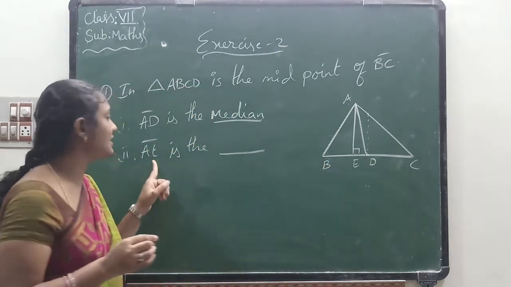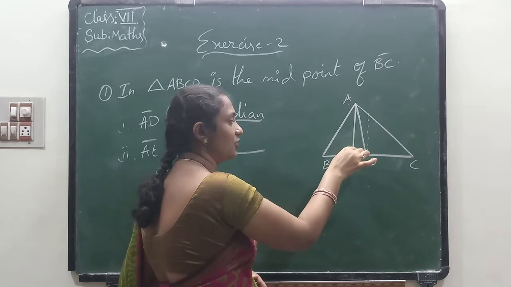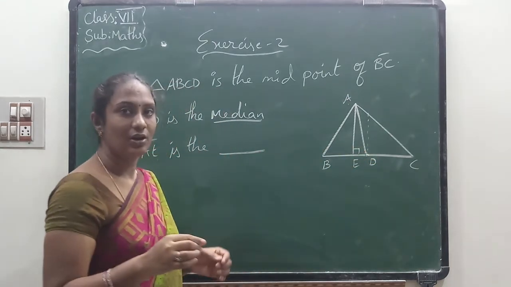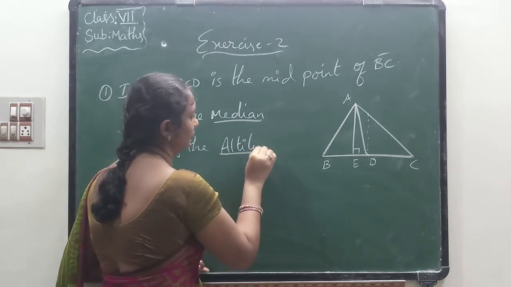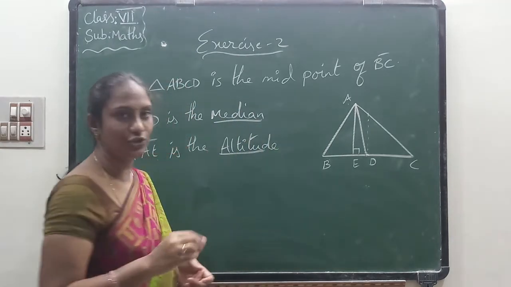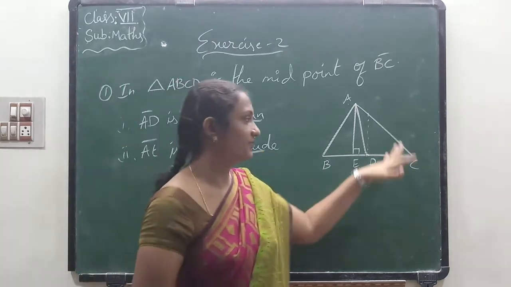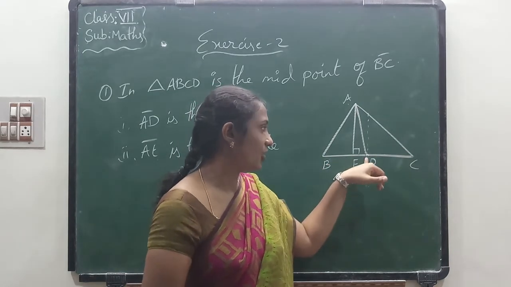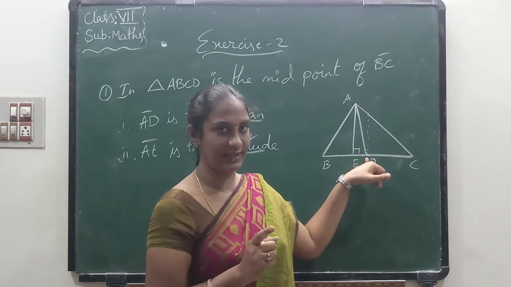The next one is AE. AE means from vertex A we are intersecting the BC line, so this is known as the altitude of a triangle. Once again I am repeating. From this figure we can observe the BC line middle, we are getting point D, so this is the median of a triangle.